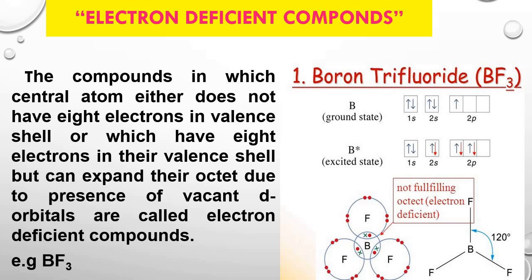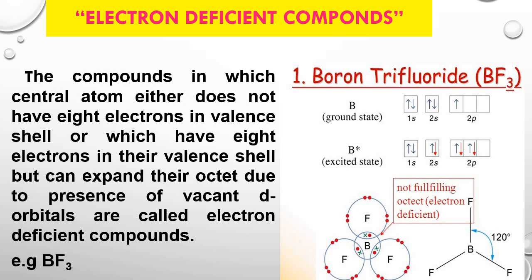There may be more than 8 electrons due to the presence of vacant d orbital. Such compounds, which have either an incomplete octet or a complete octet but can expand it due to the presence of vacant d orbital, are known as electron deficient compounds.